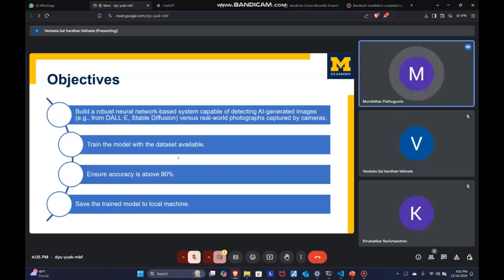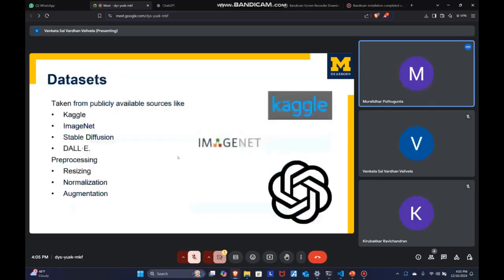Let's move on to the datasets. Datasets. The effectiveness of any neural network depends on the quality and diversity of datasets used for training. For this project, we relied on publicly available datasets sourced from Kaggle and ImageNet for real-world photographs and Stable Diffusion and DALL-E for generative AI images. To prepare the datasets for training, the following preprocessing steps were applied.